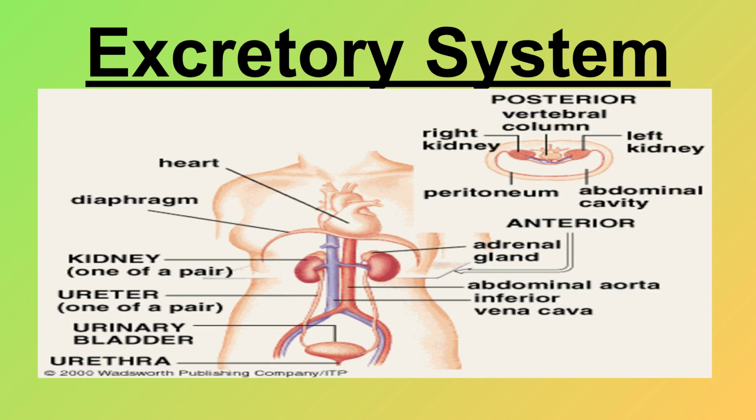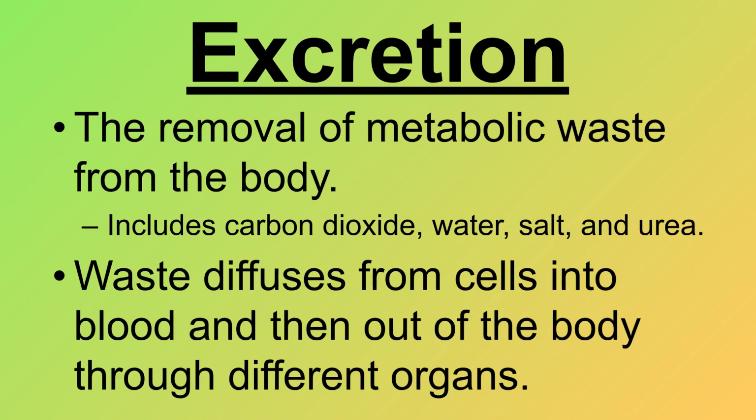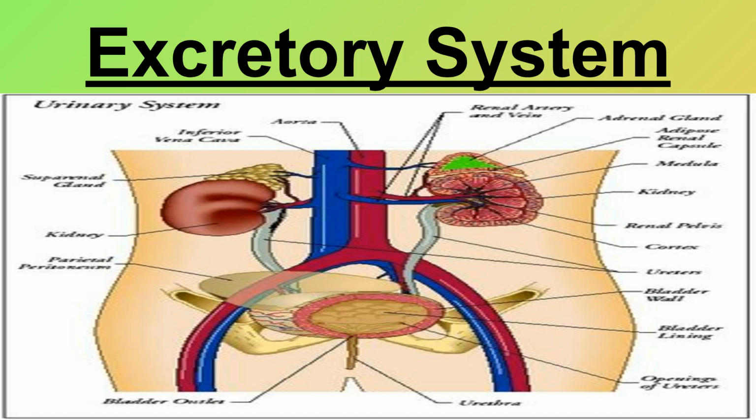urethra, among other organs. Excretion is the removal of metabolic waste from the body. This waste includes carbon dioxide, water, salt, and urea. Waste diffuses from cells into the blood and then exits the body through various organs. This diagram further illustrates the organs involved in the urinary system, which is a major part of the excretory system.